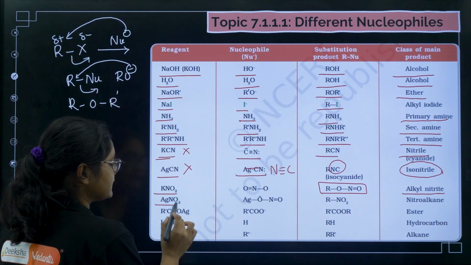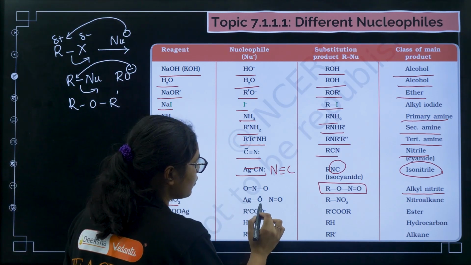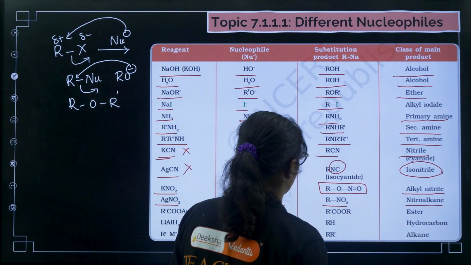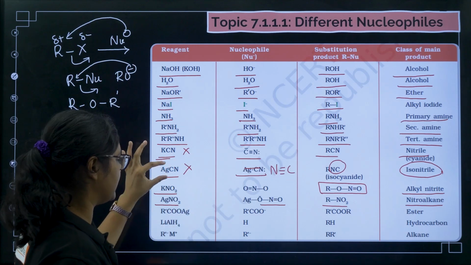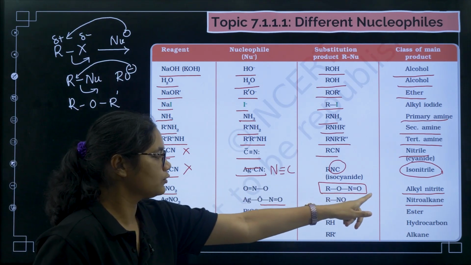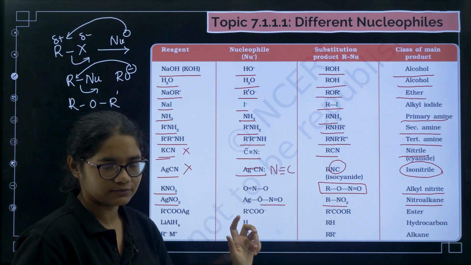So now if you take AgNO2, then we will get RNO2, where N is attached, and this is called nitroalkane. So remember here, for KCN, CN is attached, for AgCN, NC is attached, but for KNO2, ONO is attached, and for AgNO2, NO2 is attached, okay?